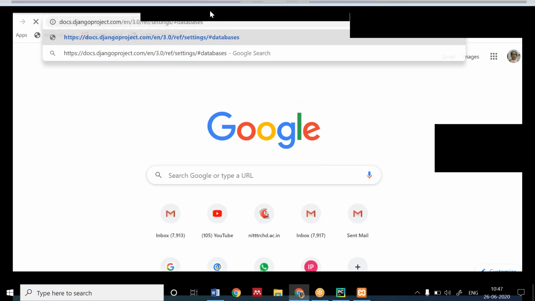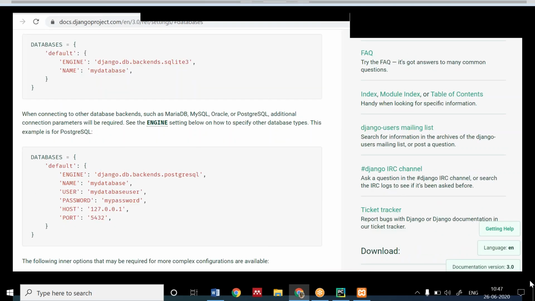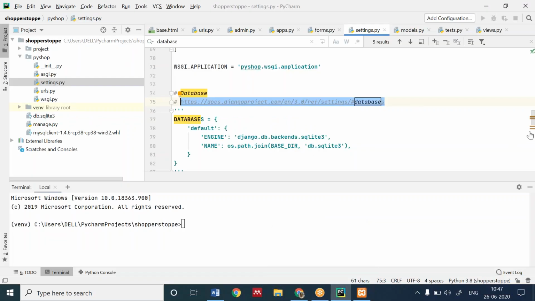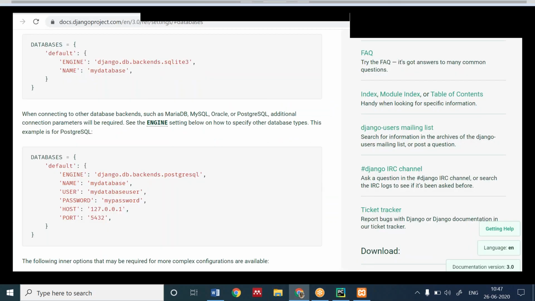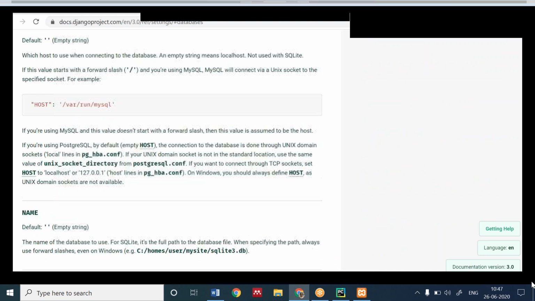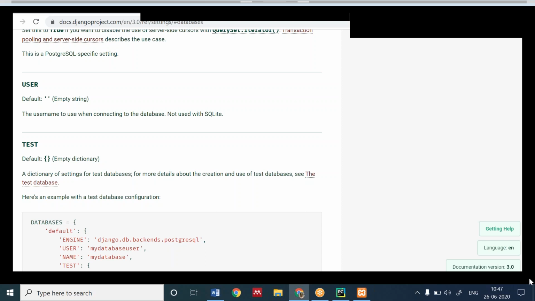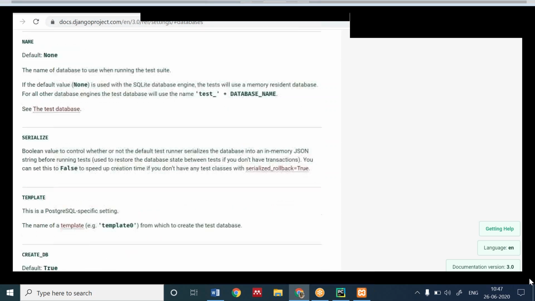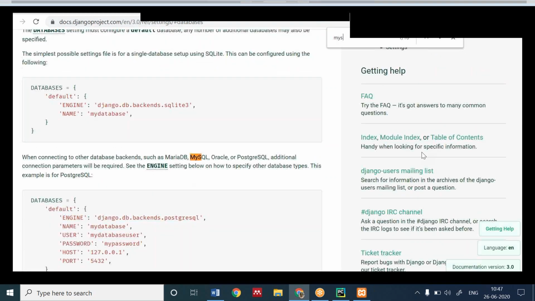Search for that link, click there, and you will get a link for MySQL also. You can Control F MySQL.